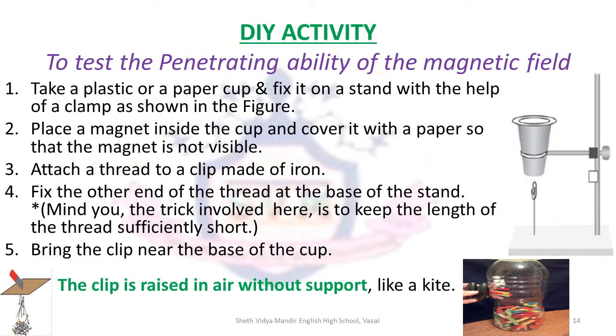Time for some DIY to test the effect of a magnet. Even though you will do it yourself, please do it under the supervision of an adult. It's pretty simple to do this experiment. Take a plastic or a paper cup and fix it on a stand with the help of a clamp as shown in the figure. Then, place a magnet inside the cup and cover it with a circular cutout paper so that the magnet is not visible.